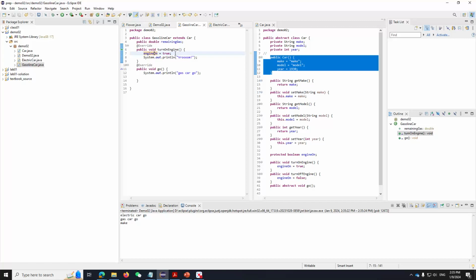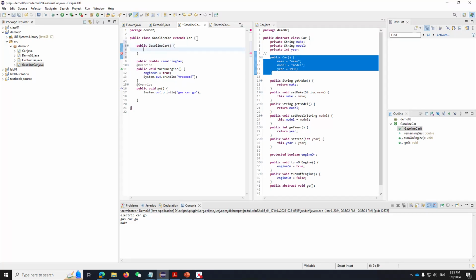This is because inside the gasoline car constructor, its default behavior actually does this. Okay, it calls super, which is the constructor of its superclass. By default, it does that. All right.